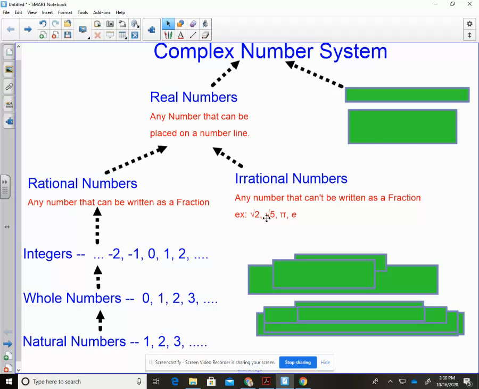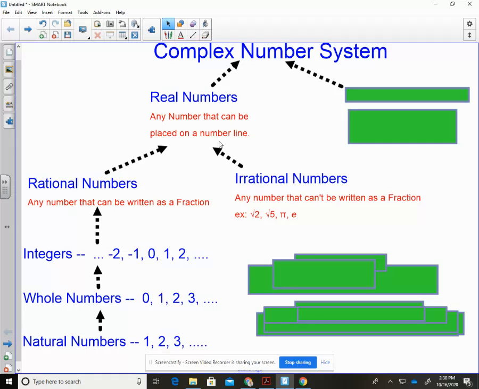We know what those numbers are. We're not going to round it off. I actually saw a thing where they took pi out to like 2 million places. And pi is the relationship between the diameter of a circle and its circumference. So that's the real numbers, any number that can be placed on the number line.